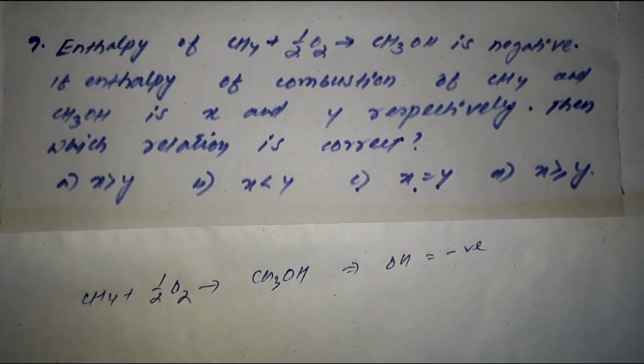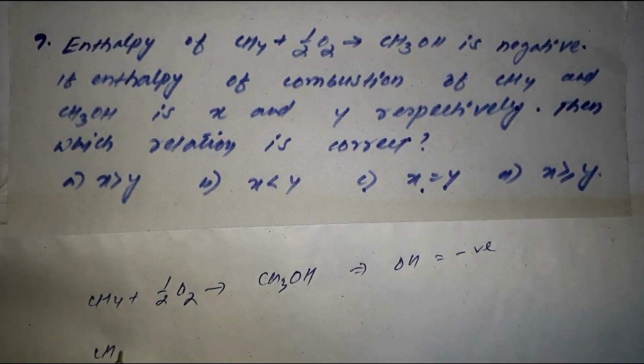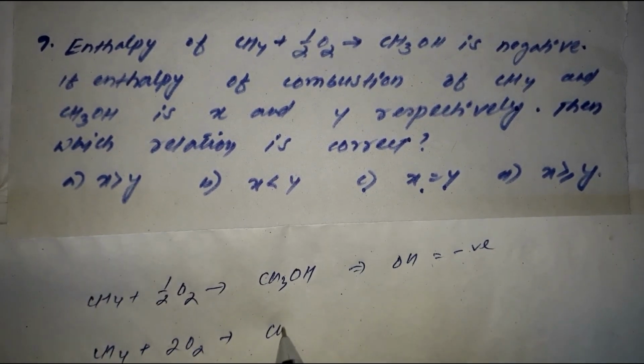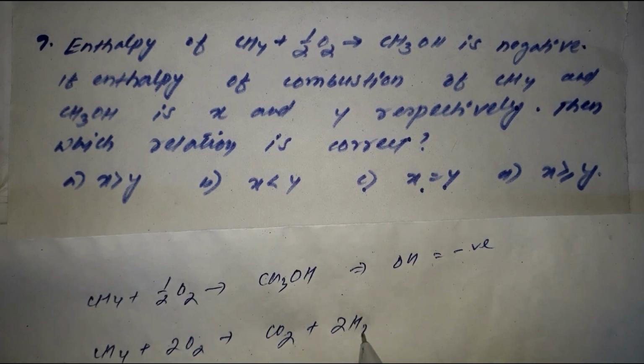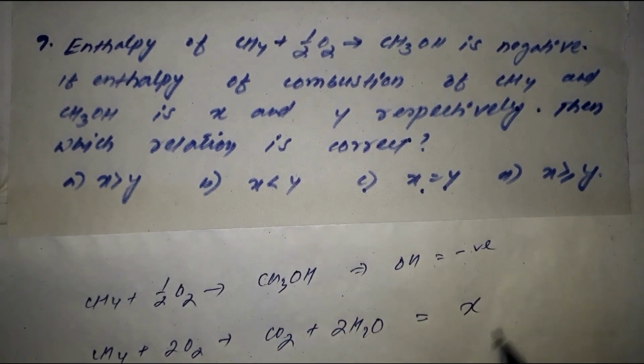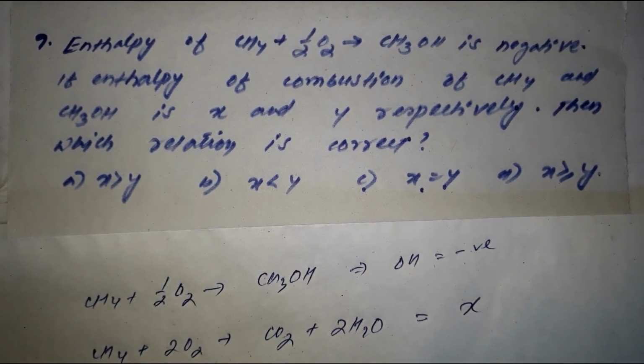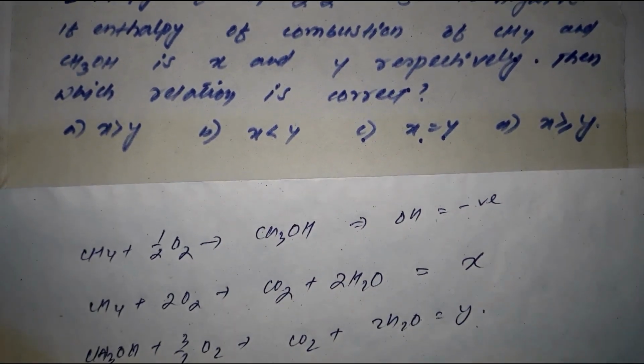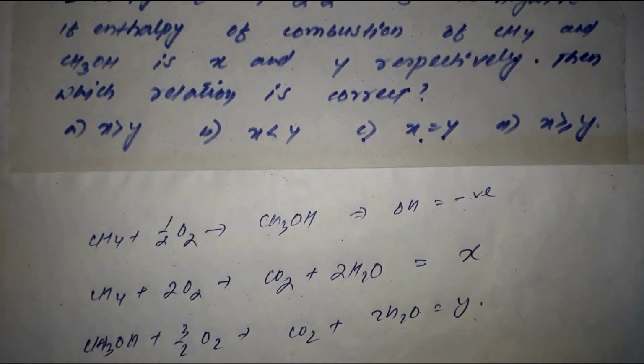If combustion of methane, CH4 plus O2 giving CO2 and 2 moles of water, is X, and combustion of methanol is Y, then which of the relations is the correct one?